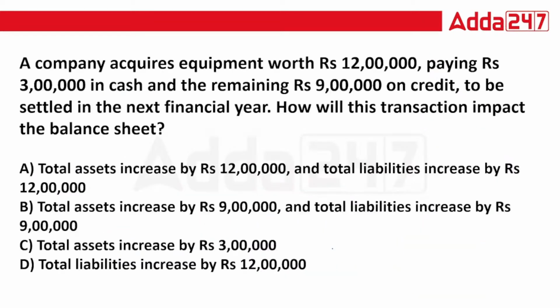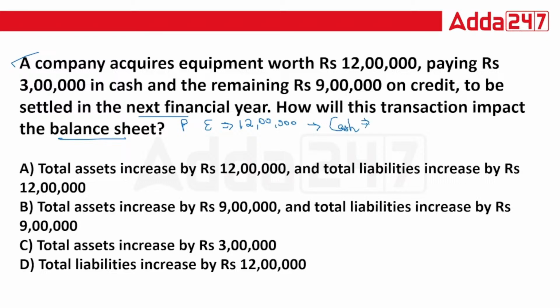Now, coming to the next question. A company acquires equipment worth 12 lakh, paying rupees 3 lakh in cash and the remaining 9 lakh on credit to be settled in the next financial year. How will this transaction impact the balance sheet? Now in this question, they have given you one transaction. Basically, as a company, they have purchased one equipment for rupees 12 lakhs.